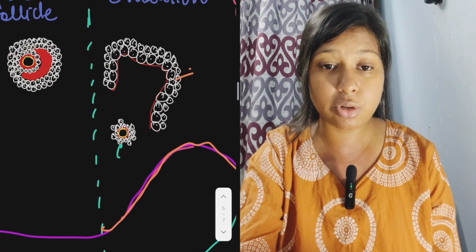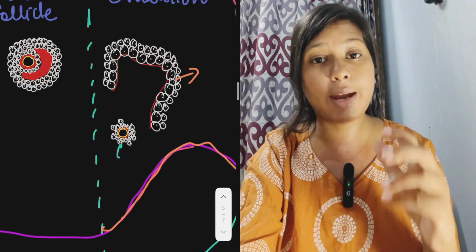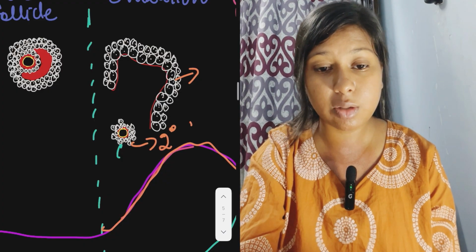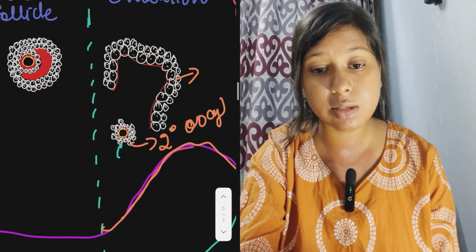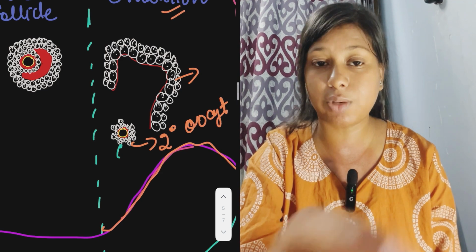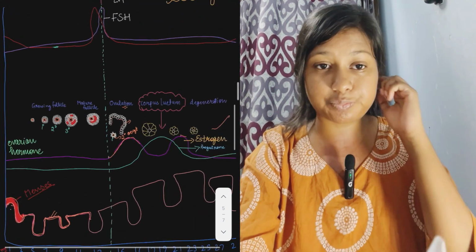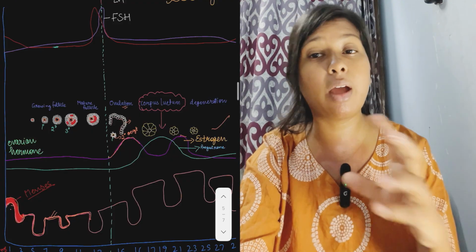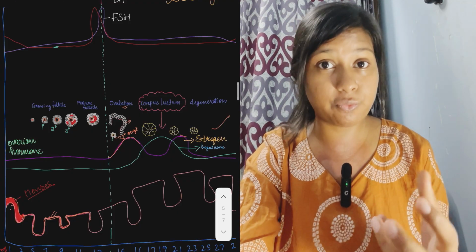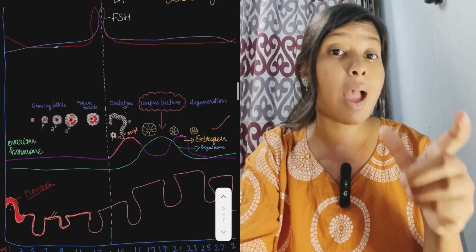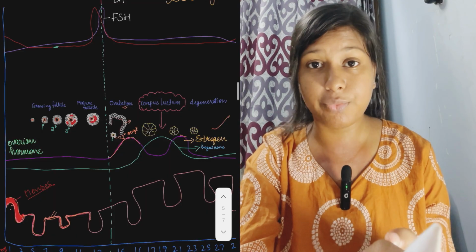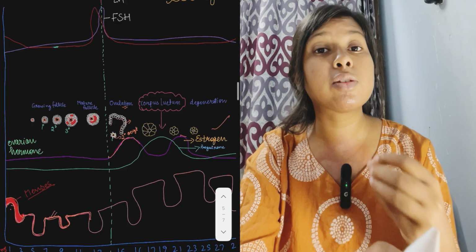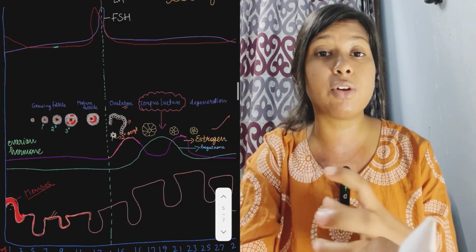This is a mature follicle and it ruptures, releasing the secondary oocyte. That whole process is called ovulation. Ovulation is mainly affected by a pituitary hormone called LH, luteinizing hormone. So when there is an increase in the level of luteinizing hormone, the event called ovulation takes place.